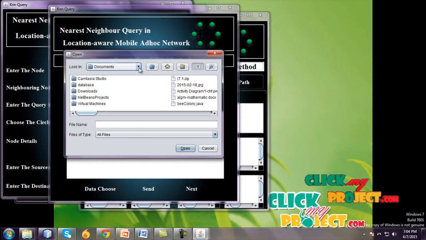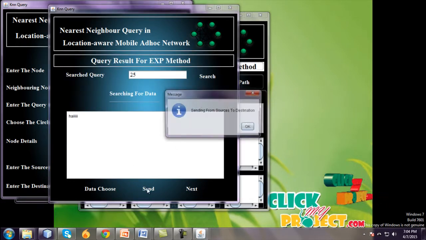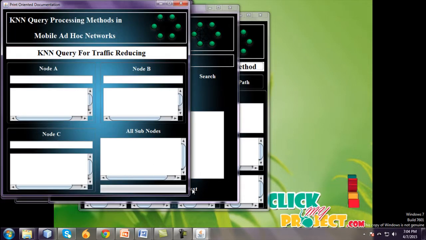Select your data. I select the same file hi.txt, and open. Sending from source to destination. These files are sent from source to destination, and go to next. This is also a loading process. Reduce the traffic by using the greedy algorithm. These values are randomly generated for the given particular data.